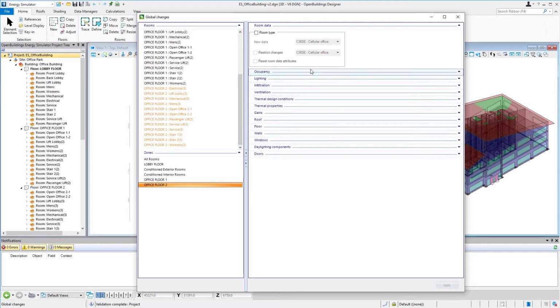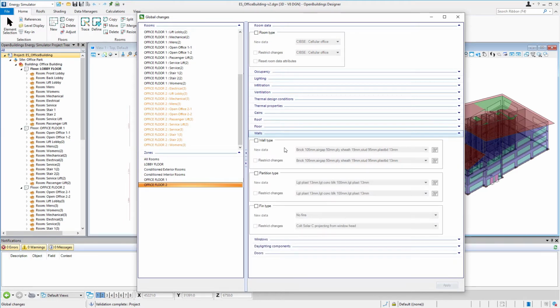Now, if we go over to the right, note that we have a number of different categories here. So these are all different things that could be changed through this dialog. Now we're going to change walls, so I'm going to expand that category. And note there's walls, which are exterior walls, and there's partitions, which are interior walls. In this case, we're going to change the exterior wall, so I'm going to check that on. So it's only going to change things which I have checked on or toggled on. And we're going to select the new data.